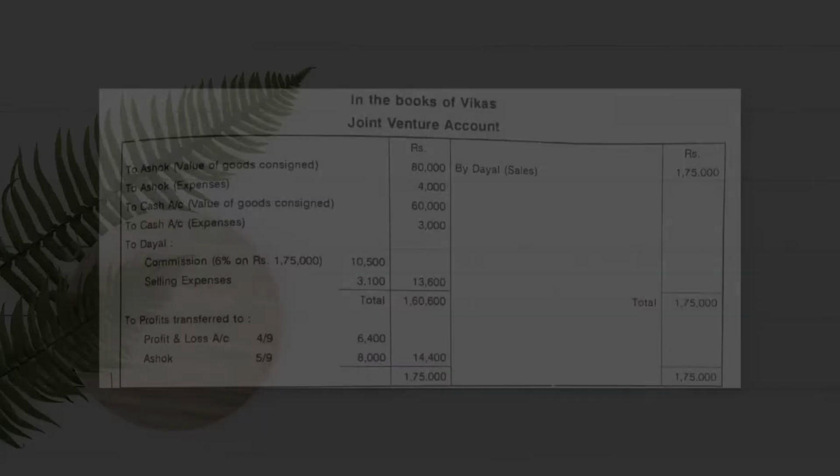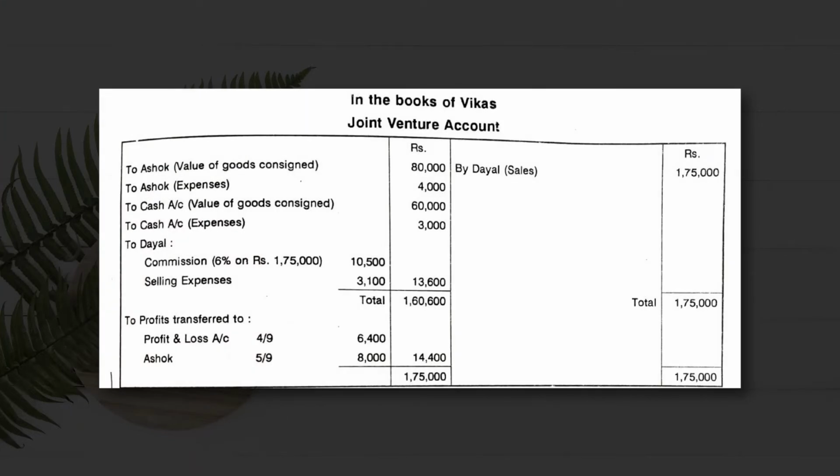Now if you see the question clearly, we will come to know how this figure of rupees 61,400 has arrived as far as the amount corresponding to Dayal is concerned. Dayal has made sales of rupees 1,75,000. Out of this, Dayal has remitted rupees 1 lakh to Ashok. So the amount left is 75,000, and the balance goes to Vikas.